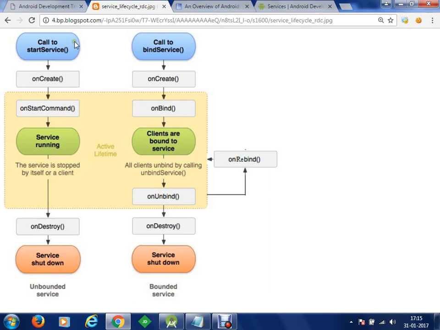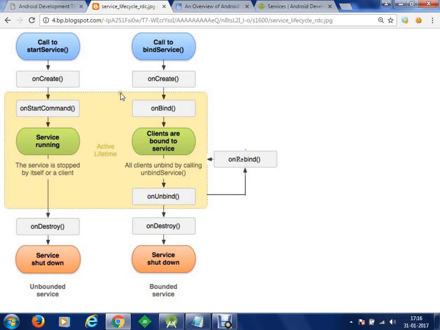We can use this in upload and download applications, and there are many other applications wherein we can use these services. The only condition is, whenever we want our services to run indefinitely and we don't want them to be dependent on any of the view components, in that case we use started services.